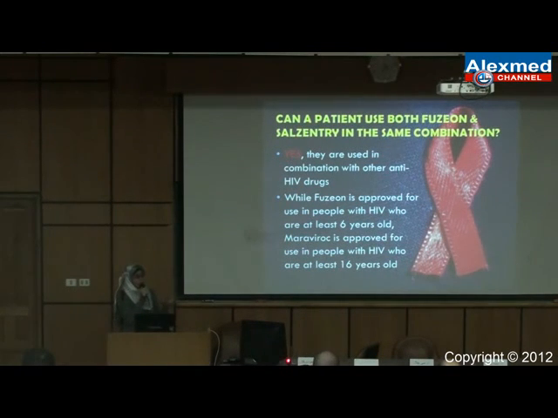Finally, I can make a small comparison between Fuzeon and my drug. Can I give them both in a combination? Yes, I can. It is safe to use them both in the same combination, certainly with the other antiretroviral regimens. But the difference is that Fuzeon can be used from age 6 and above, while Selzentry can be used above 16. There is a difference in age. So the doctor must be sure about this.